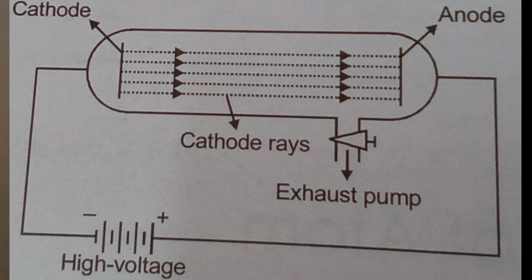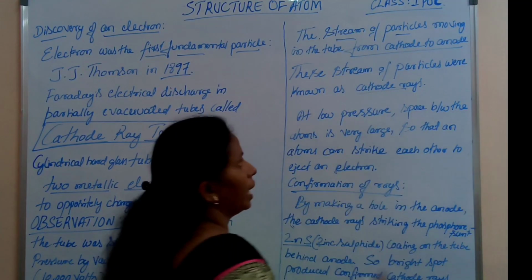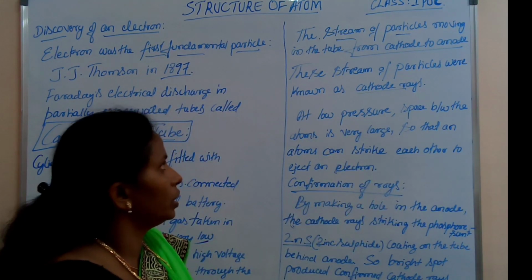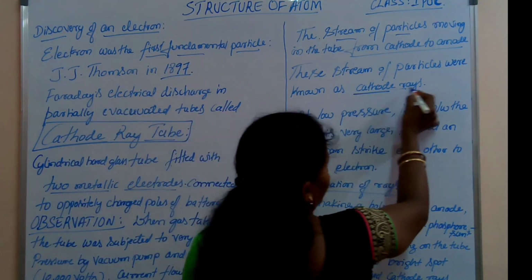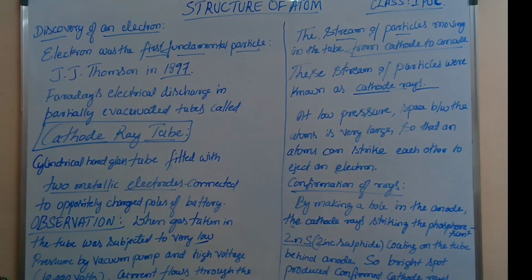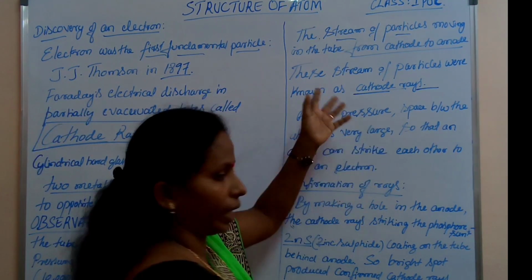So two things were observed here. When the gas is subjected to very low pressure and high voltage of around 10,000 volts, current flows through the circuit, and a stream of particles moves from cathode to anode. They are named cathode rays because they are liberated near the cathode and travel towards the anode.